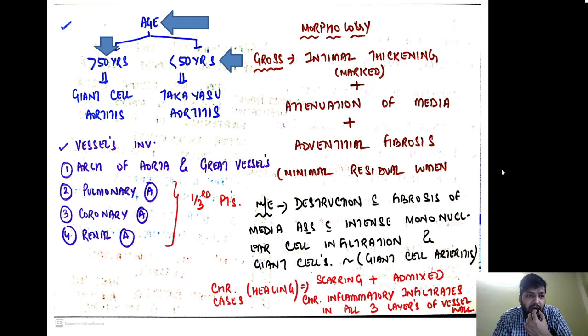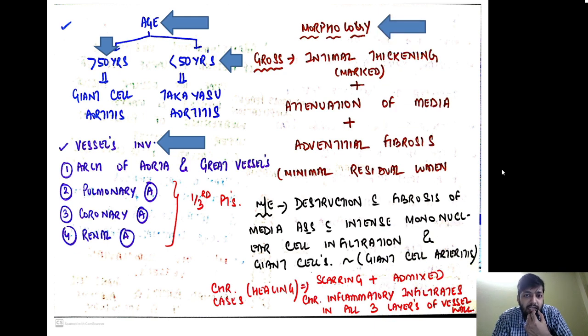So the vessels which are involved, they are most commonly the arch of the aorta and the great vessels, and among them the most commonly involved is the subclavian vessel. Now 1/3 of the patients will also show involvement of the pulmonary artery, coronary artery and renal artery, and so the symptoms are also similarly seen.